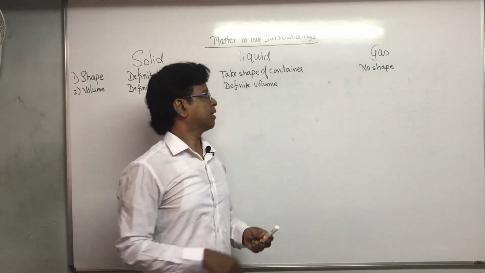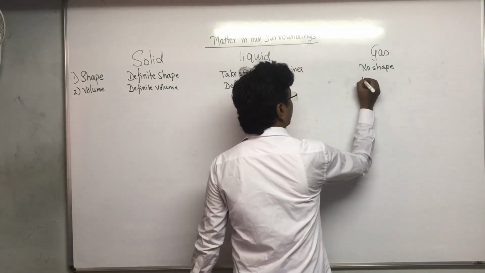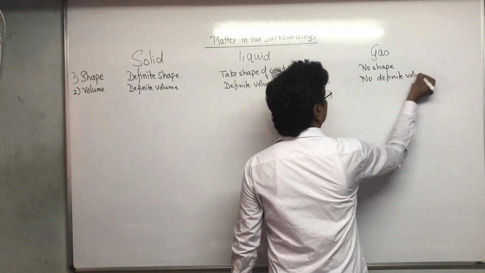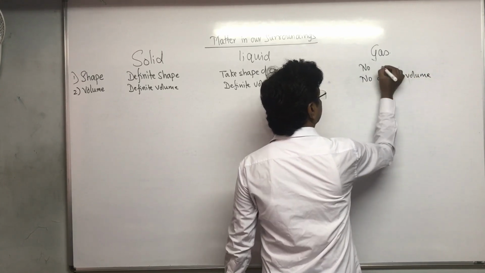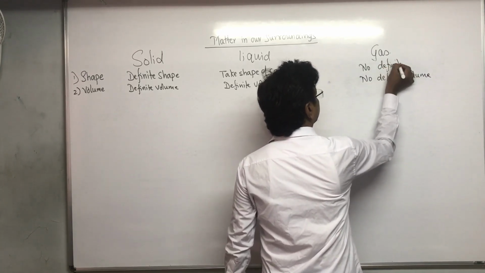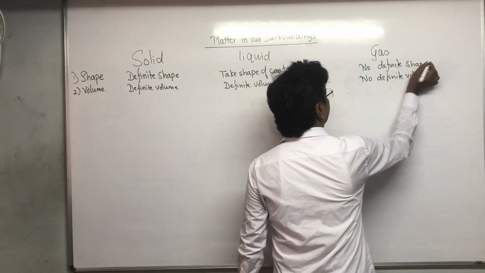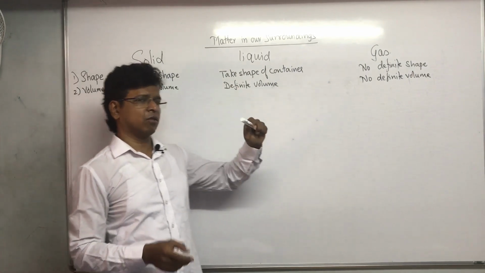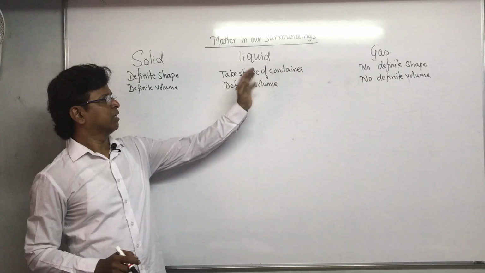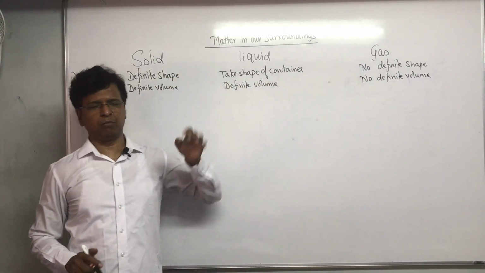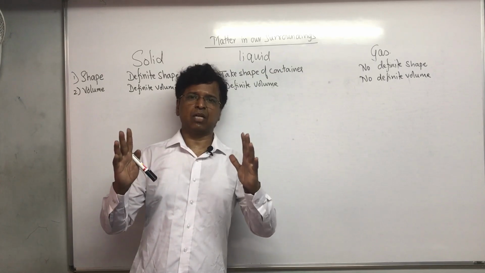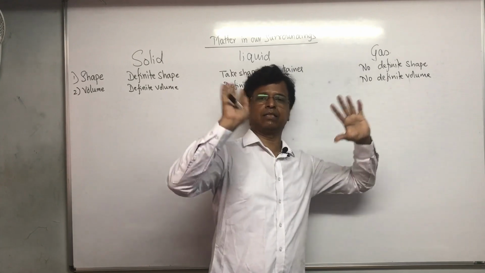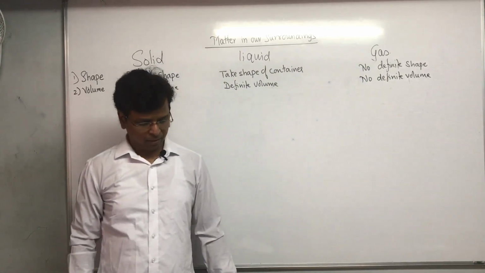Are you getting? When it comes to gas, it does not have a definite value. No definite shape, no definite volume. Here also the word definite is needed. Actually speaking, liquid also does not have a definite shape. It takes the shape of the container. But gas has no definite shape, no definite volume. You can keep gas in a big jar and then open that gas jar into a big container. It will go and sit in that big container. It will take all the amount of space available to it.